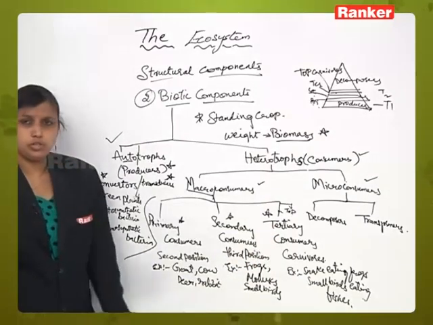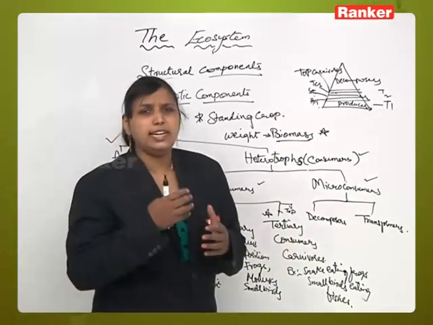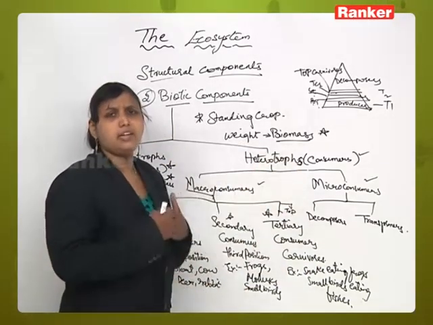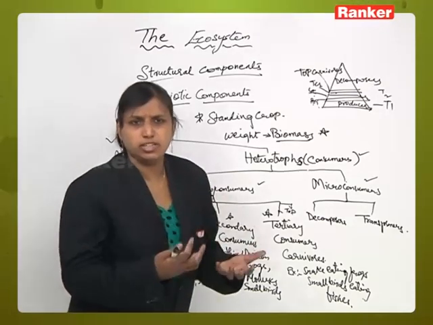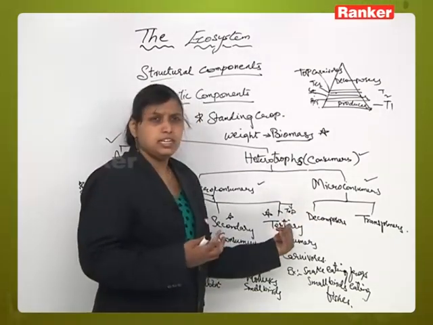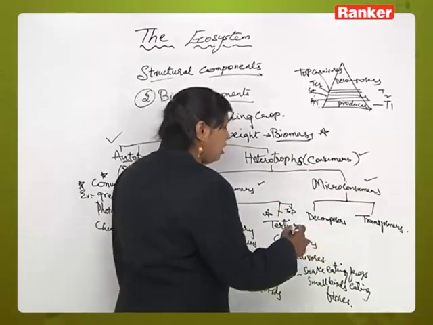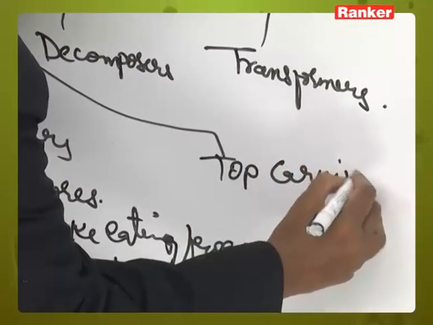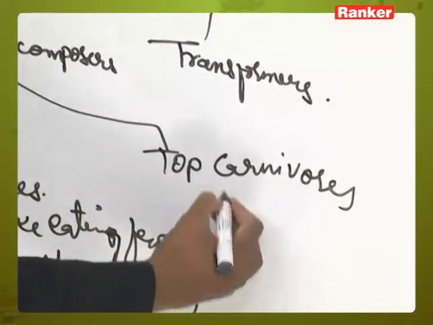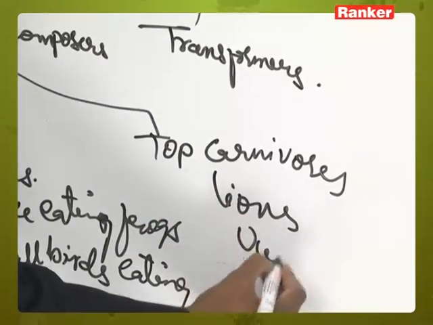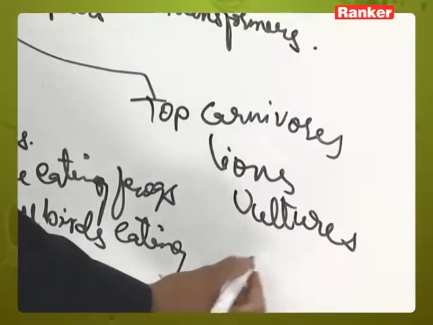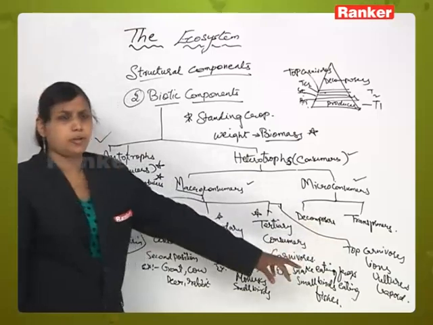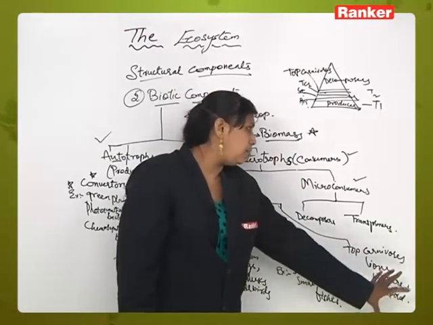Now what are top carnivores? Top carnivorous animals are those animals which are not eaten or killed by any other organisms. They are at the top position. Like man, it is not eaten or killed by any other organism. Like lion. So what is the example for the top carnivores here? In top carnivores you will see the presence of lions, vultures, and leopard, etc. All will come under the top carnivores, which are not killed and eaten by any other animals.